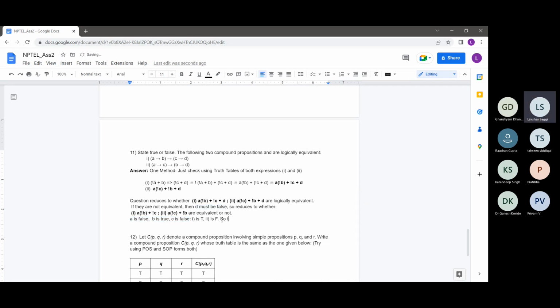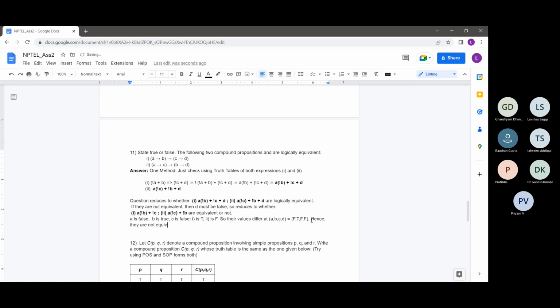So their values differ at A, B, C, D equals false, true, false, false. Basically, false, false I got from here and I assumed D was false. So at these values, 1 comes out to be true and 2 comes out to be false. So hence they are not equivalent. Right, guys? So this is how we check the logical equivalence of the expressions.